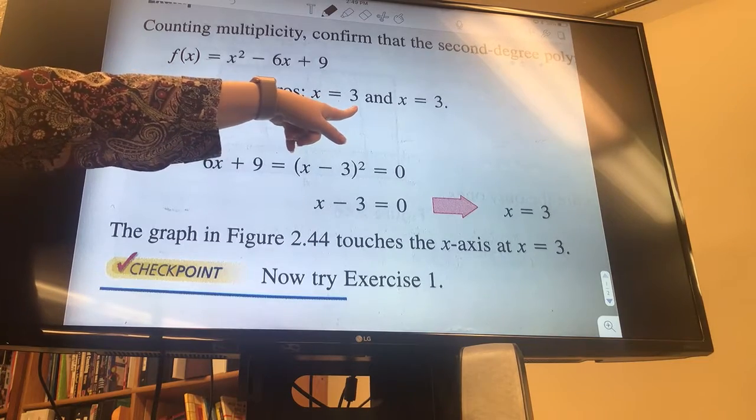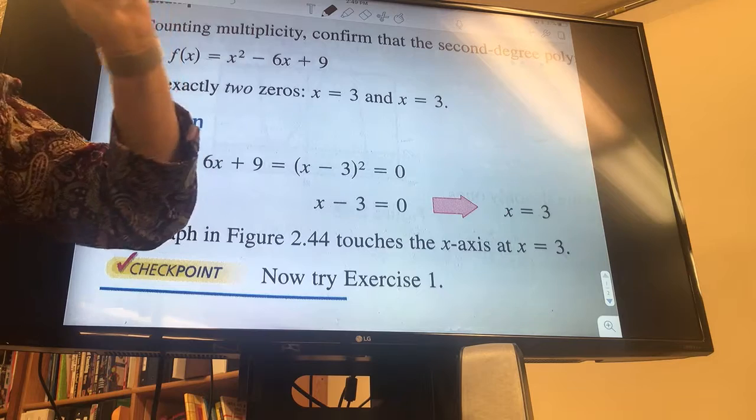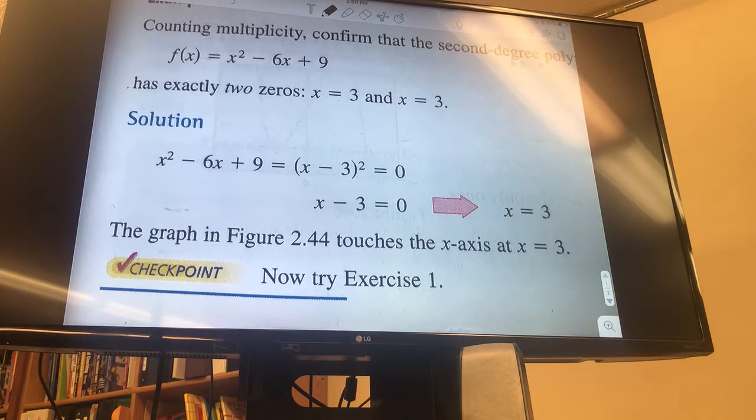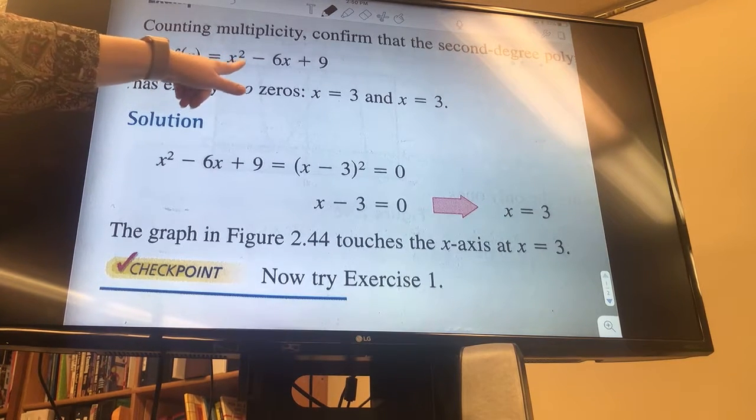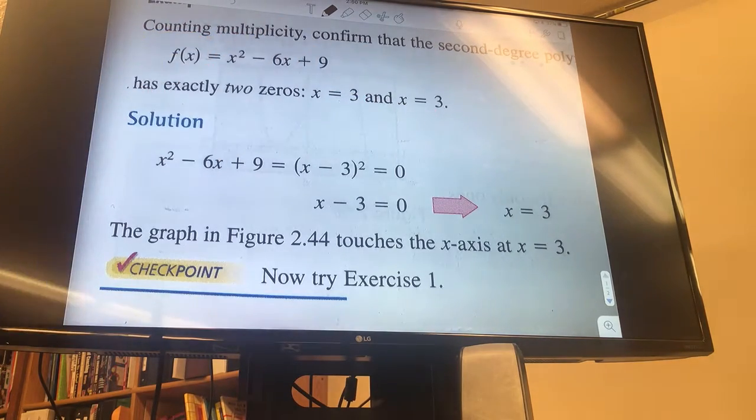I could have synthetically divided by 3, and then synthetically divided it again by 3. There's a lot of different ways of doing this to prove that it has exactly 2 zeros. And we know it has to have exactly 2 because it's x squared, and this 3 counts as 2 of them, because it happens twice. That's the multiplicity idea.